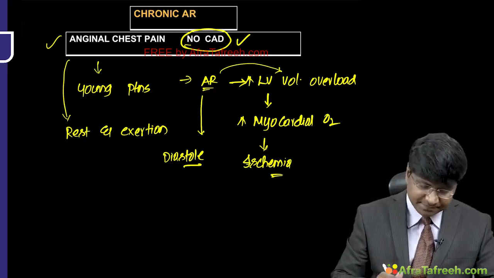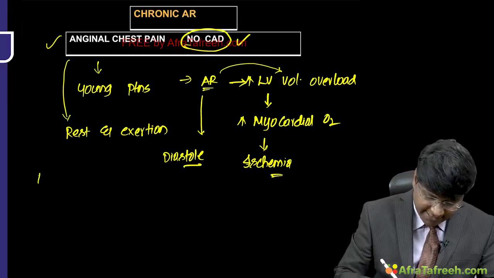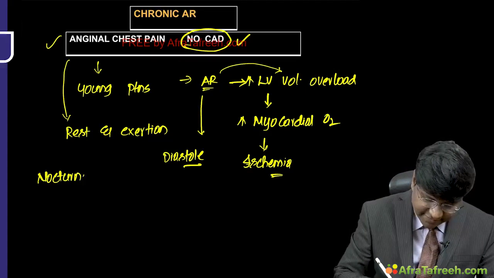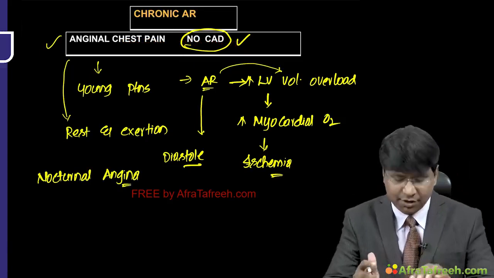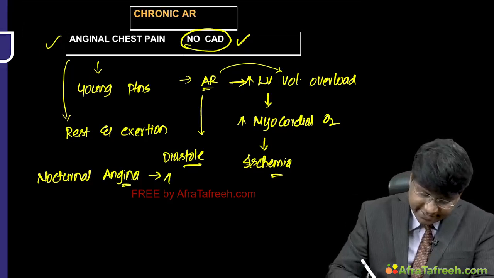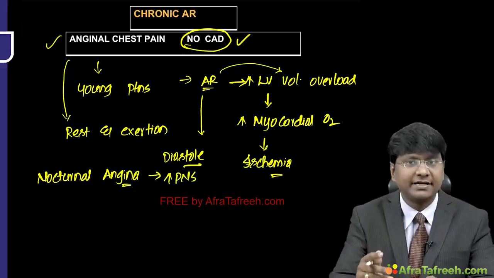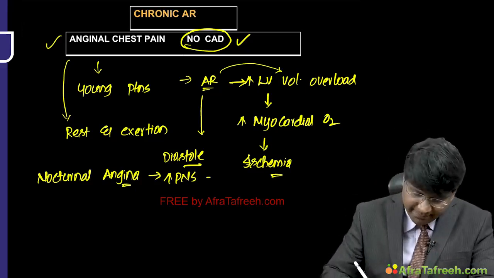And these patients very significantly have nocturnal angina, right? Nocturnal angina is a very classical feature of aortic regurgitation. Now, why is the nocturnal angina very classical? What you have to remember is that during night, whenever we sleep, there is increase in the parasympathetic nervous system activity. Once there is increase in your parasympathetic nervous system activity, what will happen to the heart rate?